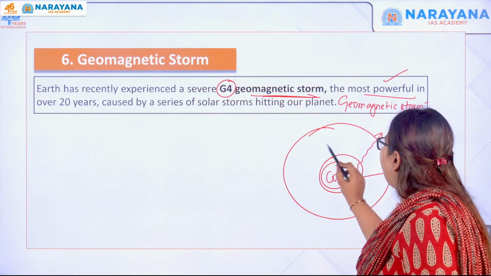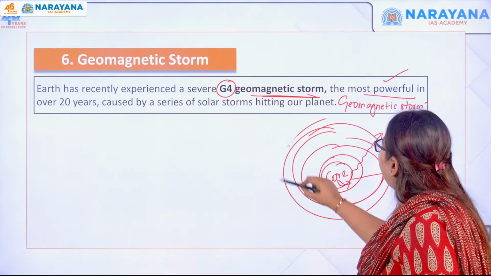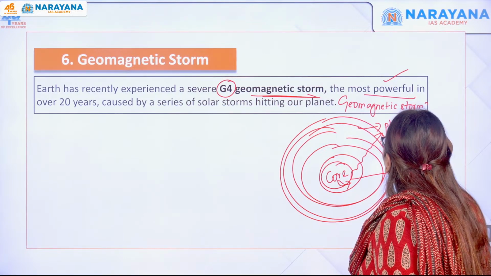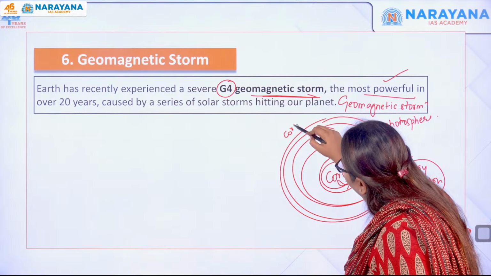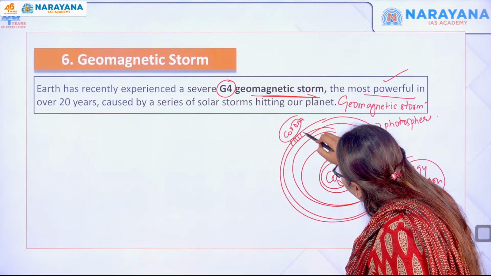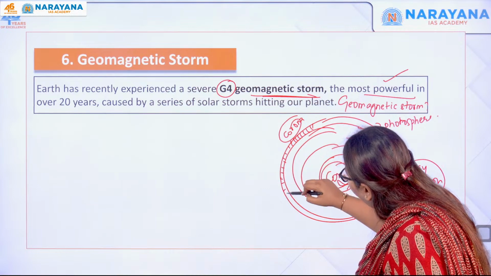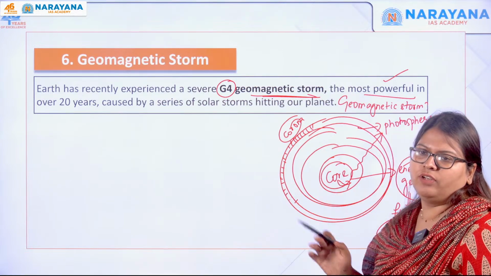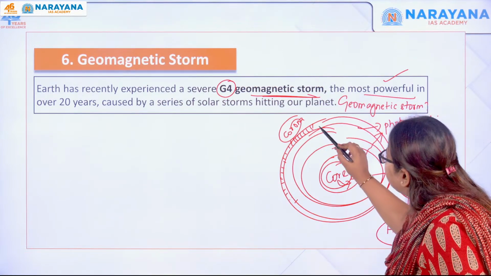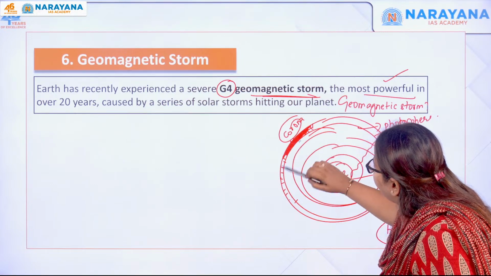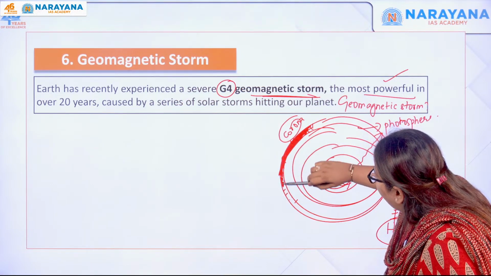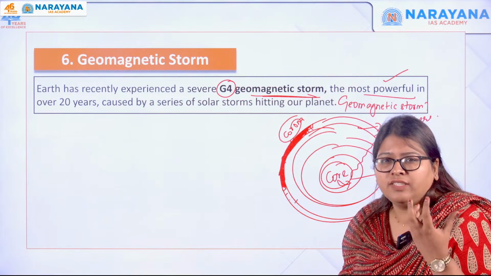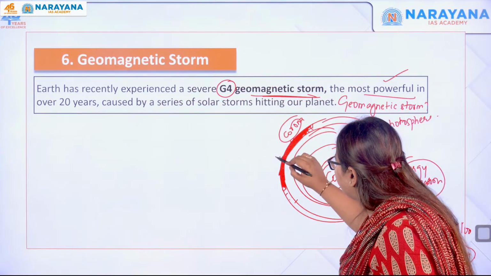You have different other layers over here, and in the outer layers you have the photosphere, and then the outermost layer is called the corona. This corona is the layer which you see during an eclipse, the halo present around the sun. I will show you the different layers of the sun. Please pay attention: this layer of corona has extremely charged particles as well as ions present over here.